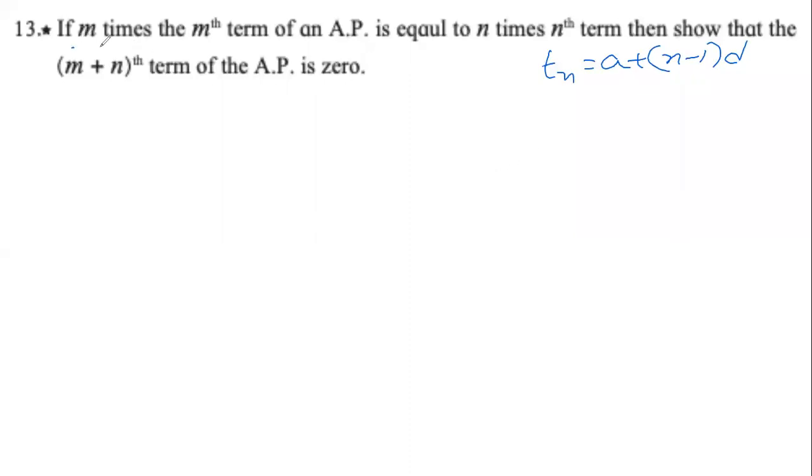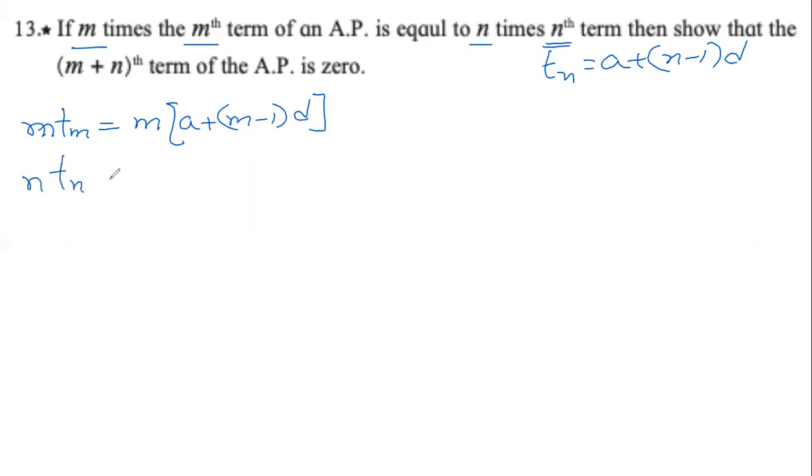So when it says m times the mth term, that means m into Tm. M as a number multiplied by the mth term Tm, which can also be written as m. Tm कितना होगा? A plus m minus 1 into d. Then it says n times the nth term. That means n into Tn.